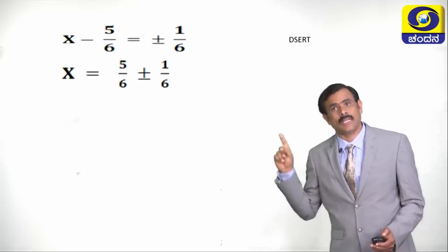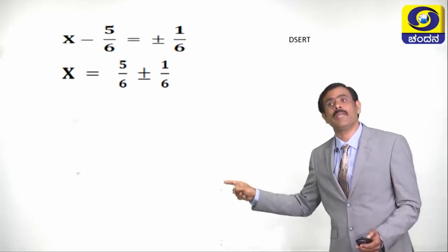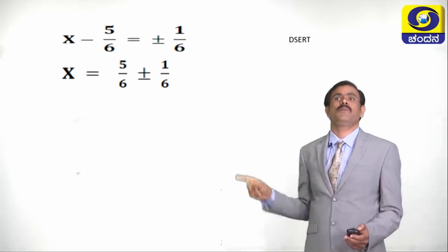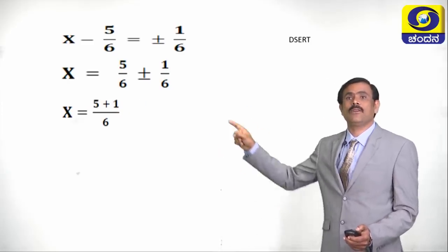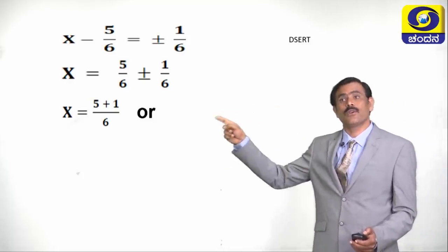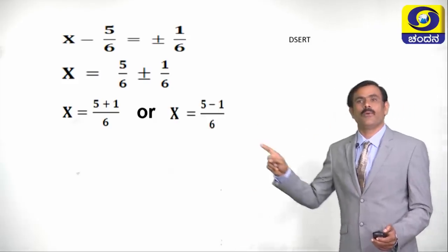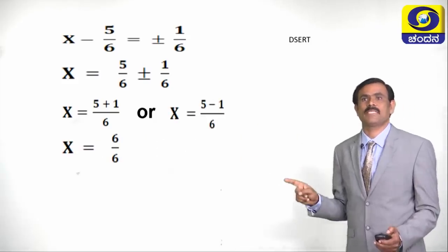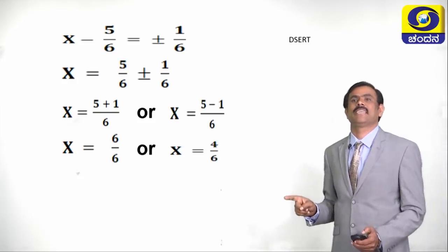See in the RHS, both the denominators are same. If the denominators are same, we can simplify like this. What is the value of x now? x is equal to 5 plus 1 by 6 or x is equal to 5 minus 1 by 6. Now x is equal to 6 by 6 or x is equal to 4 by 6.